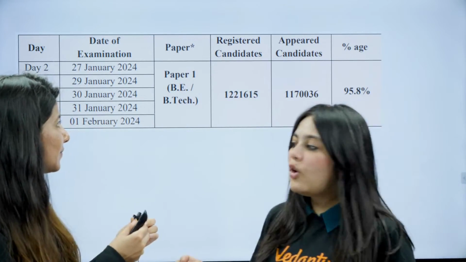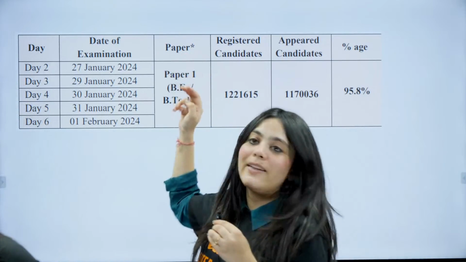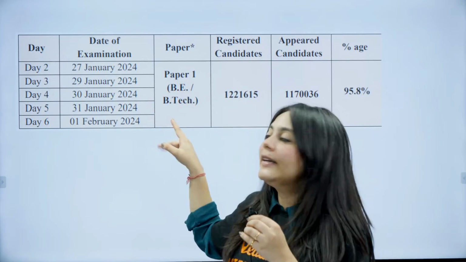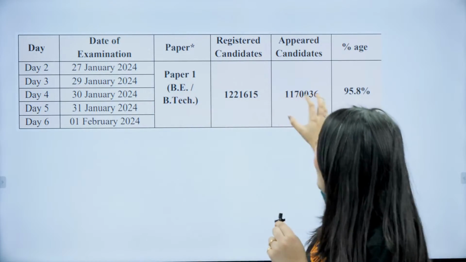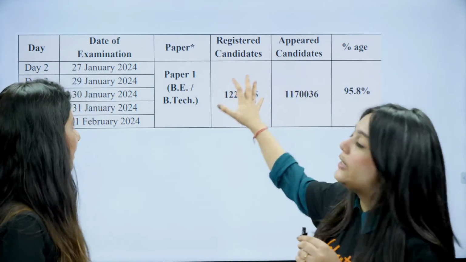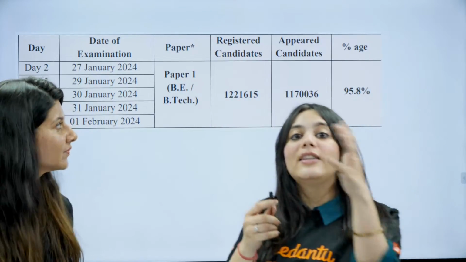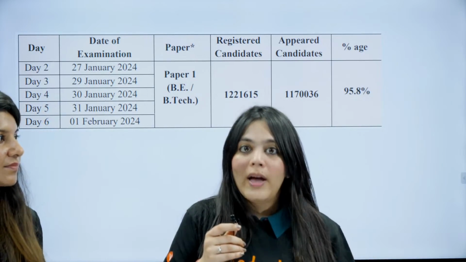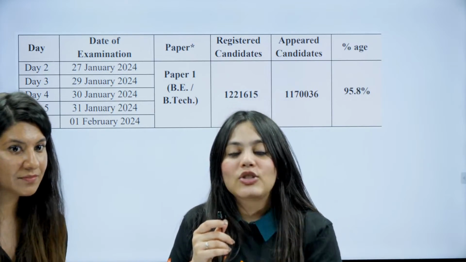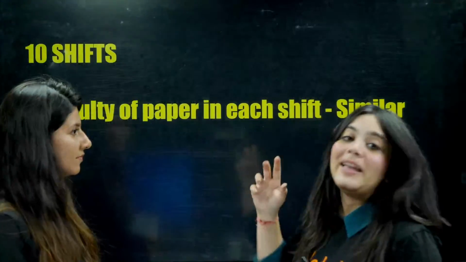Can you see? They have not given us a clear-cut distribution. How many candidates appeared for the 27th shift, morning shift, evening shift? How many candidates appeared on the 29th, 30th, 31st and 1st February? They have not given us the date-wise candidate list. They've just given us the total registered candidates as well as the appeared candidates as a whole. So we do not know how many candidates appeared in your shift, because the number of candidates actually matters while calculating your percentile, bacha, because there have been claims right now.